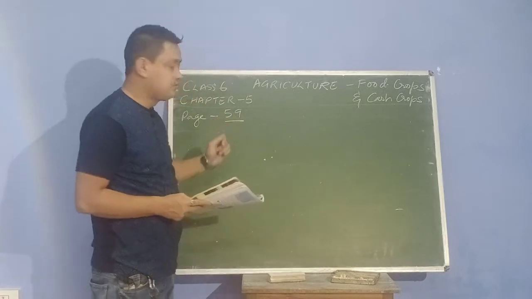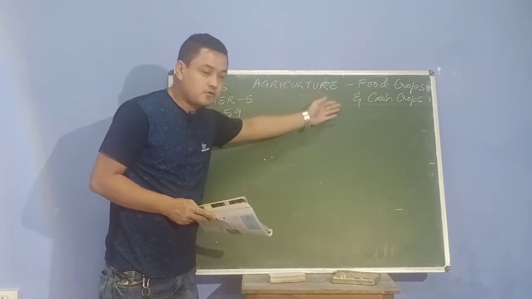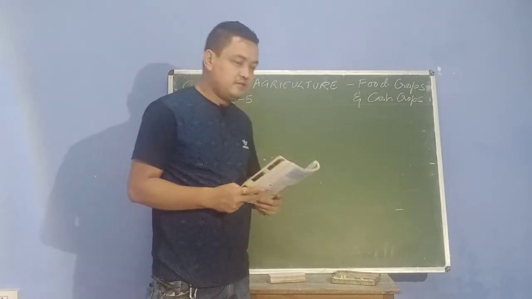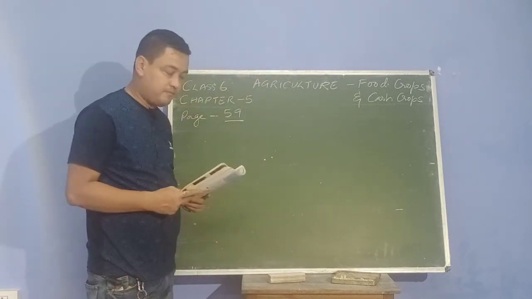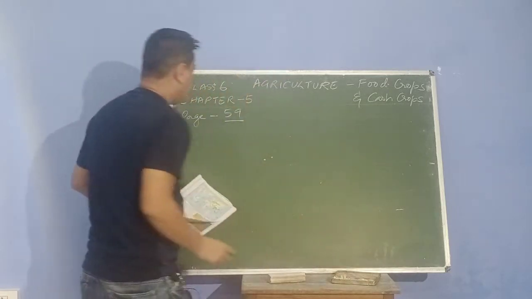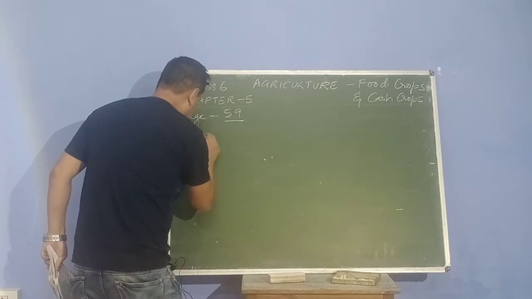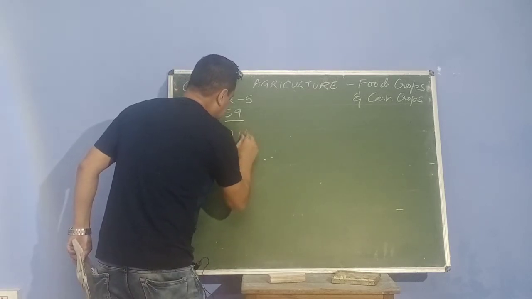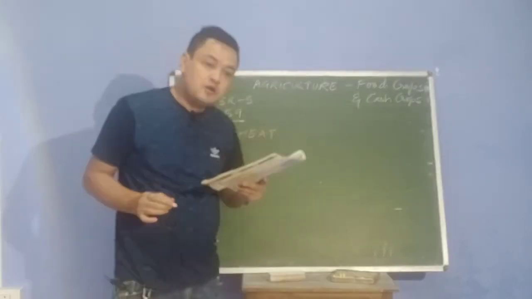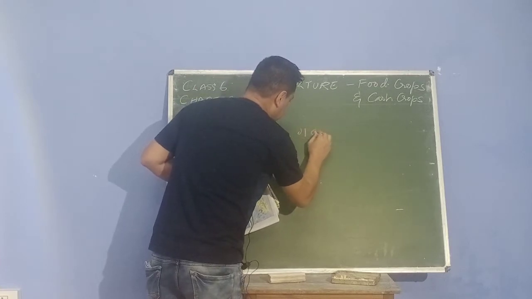Today I'm going to continue with chapter 5, agriculture, food crops and cash crops. Last time I have done rice as a food crop. Today I'm going to continue with the food crops. The food crop which I'm going to continue is known as wheat. Number 2 is wheat. Now, wheat in Nepali or Hindi language is known as gahu.